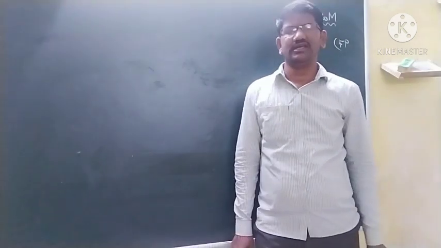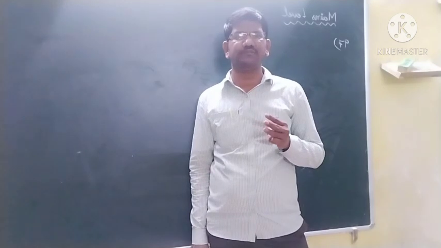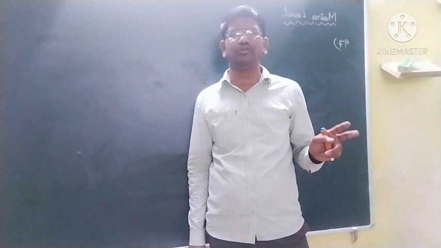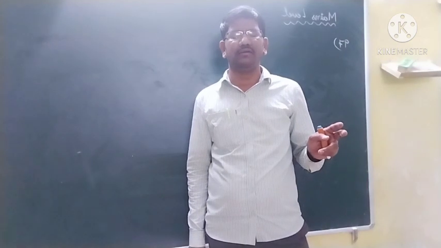So see students, he has given three forces acting on the particle, and the sum of all the forces is equal to 0 because it is in equilibrium.